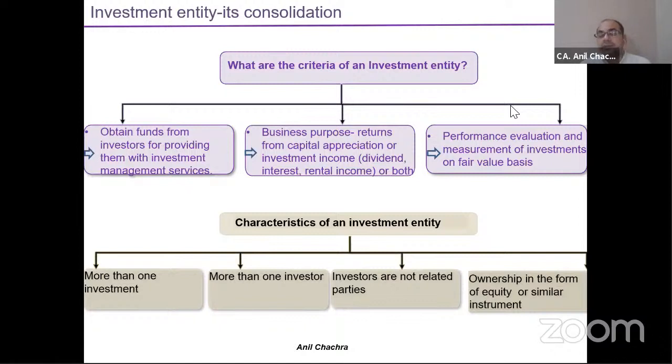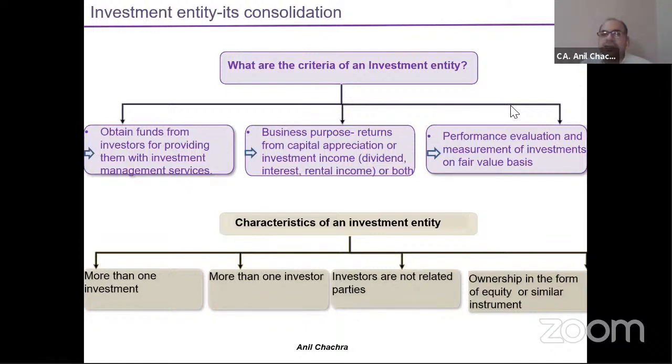Now the other thing is, what are the characteristics of the investment entity? In the investment entity, there should be more than one investment, right? More than one investment would be there, not only a single investment. And more than one investor would be there, right? Investors are not related parties. And ownership in the form of equity or similar instruments, right?